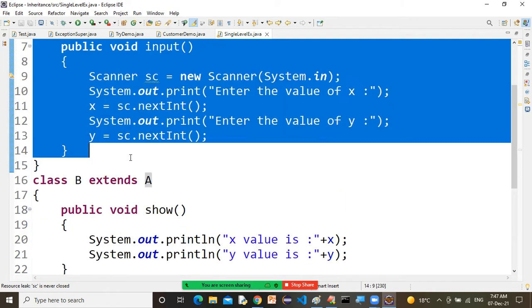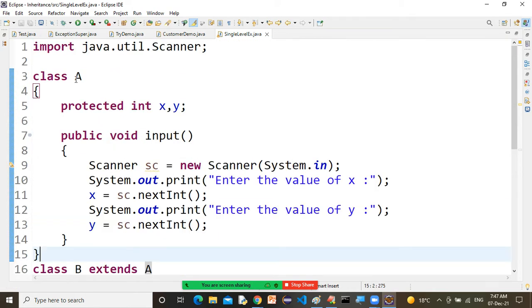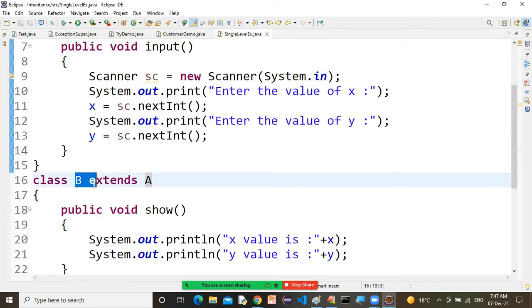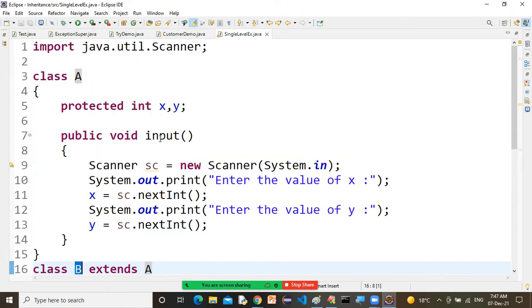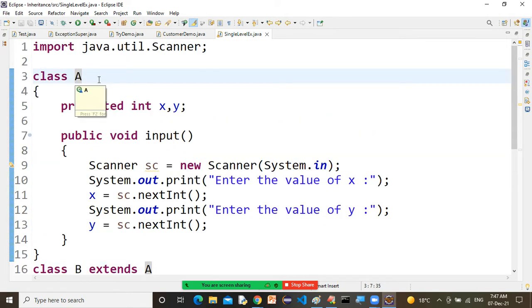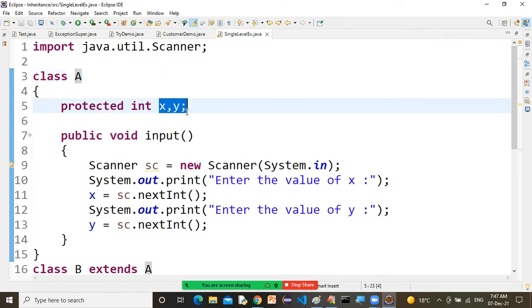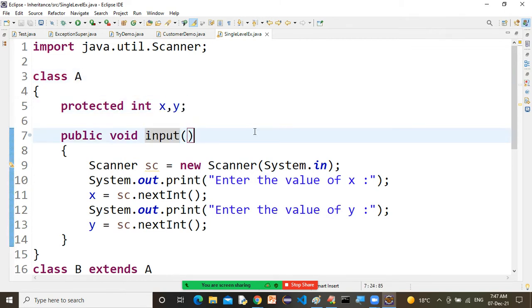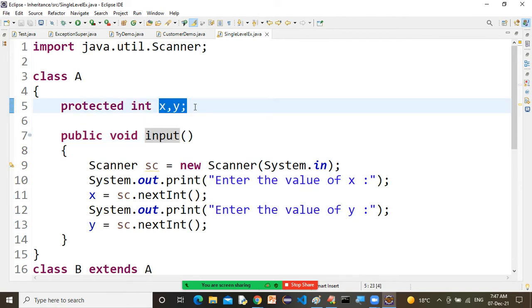Now we have an option to create the object for class A, and we have an option to create the object for class B as well. If you create the object for class A, you can access, of course, this x and y variable after calling this input method. Or before, if you are accessing, of course, you will get default values.